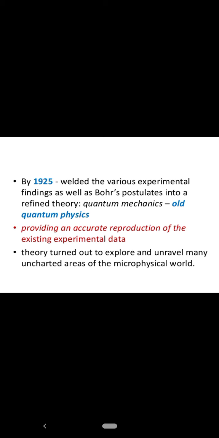The theory turned out to explore and unravel many uncharted areas of the microphysical world. By the microphysical world, we mean the world that consists of very small particles like electrons, atoms, molecules, etc.